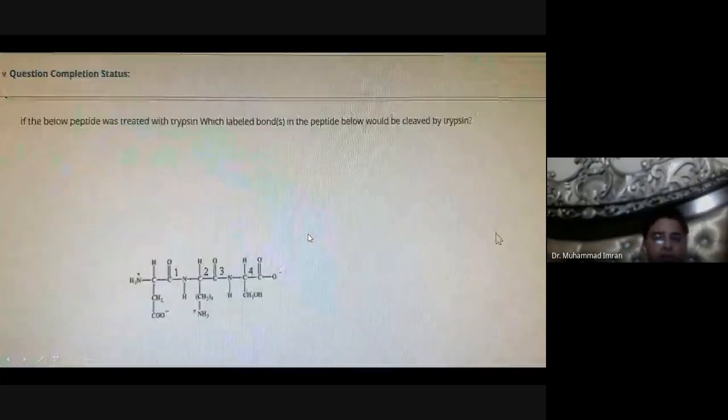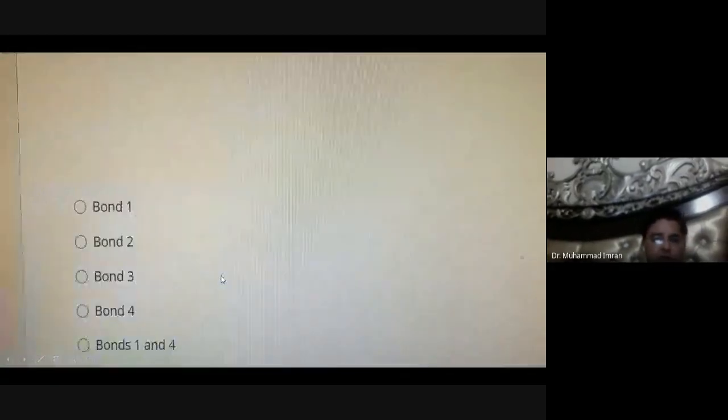If the below peptide was treated with trypsin, which labeled bond in the peptide would be cleaved by trypsin? Only a basic amino acid is cut by trypsin. So this is the basic amino acid, and this is the peptide bond. It cuts the third position bond, the third bond. So option C is correct.